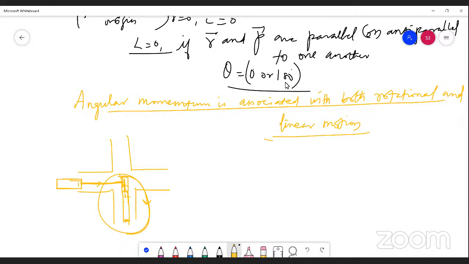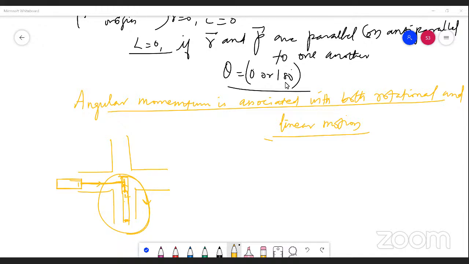That angular momentum has been provided by the first bus. Is it possible for a bus moving in a straight line path to provide angular momentum to another bus to undergo rotational motion? Do you understand my question?